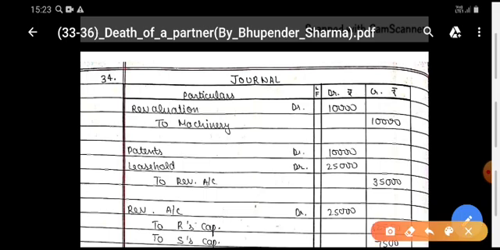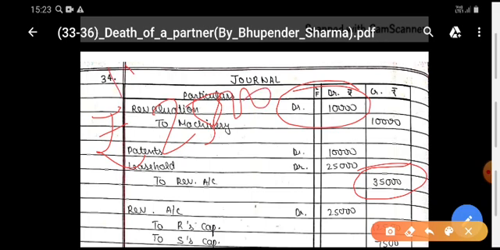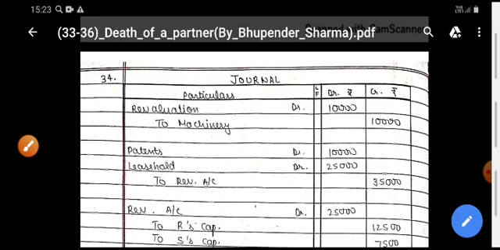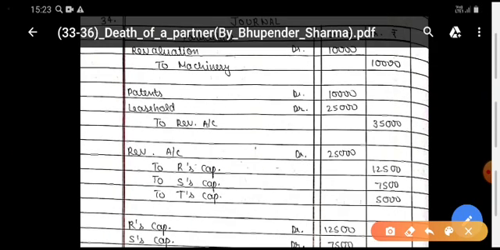Now check. The revaluation account was debited rupees 10,000. It is credited rupees 35,000. Finally, you can say that there is a net gain of rupees 25,000. This is the net gain, 35,000 minus 10,000. And this gain will be transferred to the partners' capital accounts in the old ratio. So revaluation account debit to R, S, T's capital accounts, distributed in the old ratio.